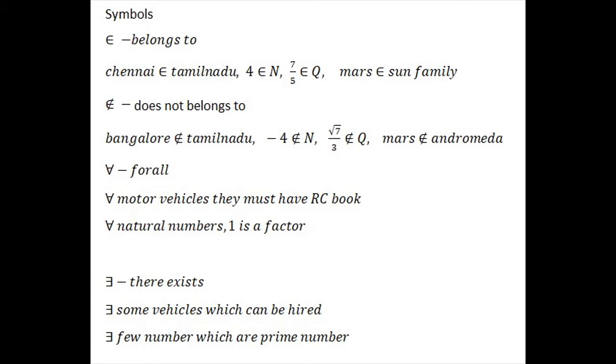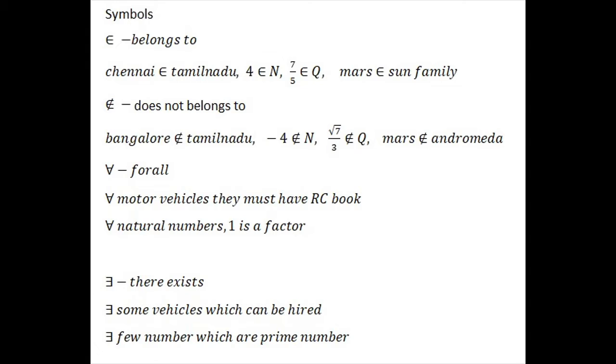Now, from now onwards, we are going to use some symbols. That epsilon symbol, the first one, actually means belongs to or an element of. I can say 4 is an element of natural numbers, 7/5 is an element of rational numbers, root 2 is an element of real numbers, something like that. And if we put a slash over epsilon, it means does not belong to. You can easily say that Bangalore does not belong to Tamil Nadu, -4 does not belong to natural numbers, and more.